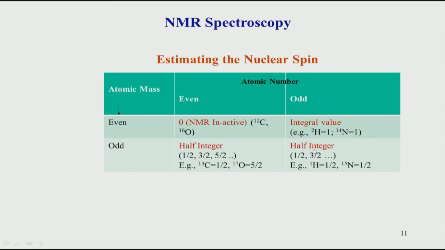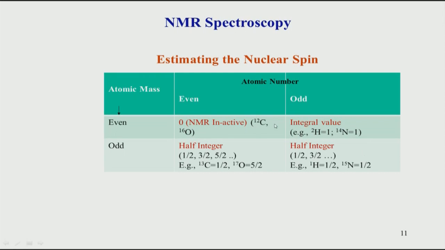Now, the last case is essentially the odd-odd combination. For example, the most popular nucleus is the proton. Of course, there are no neutrons for a hydrogen atom, so it is called a proton. It has one proton, and the nucleus therefore has an odd atomic number and also an odd atomic mass, and that is why its spin is half integer. Another important nucleus for NMR is 15N, which has 7 protons and 8 neutrons. So it makes this an odd combination, and its spin value is 1/2.